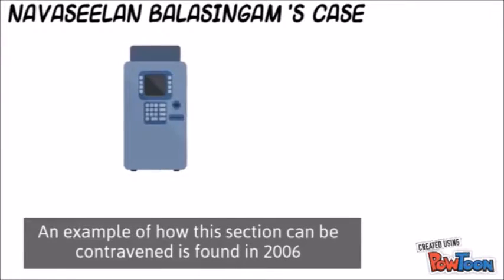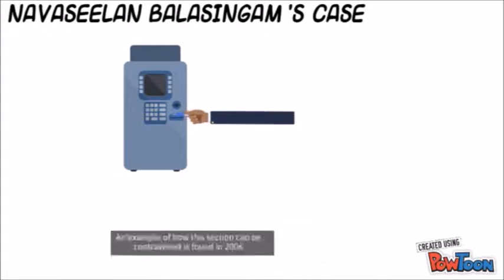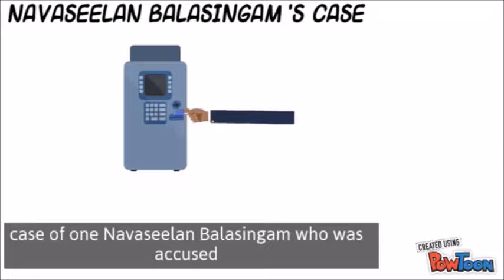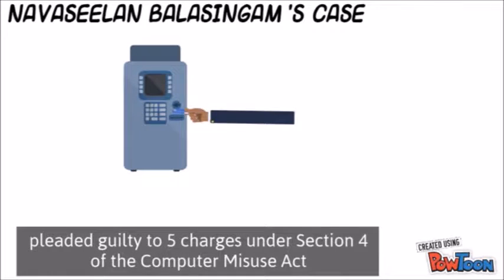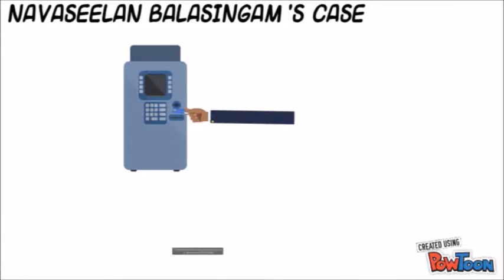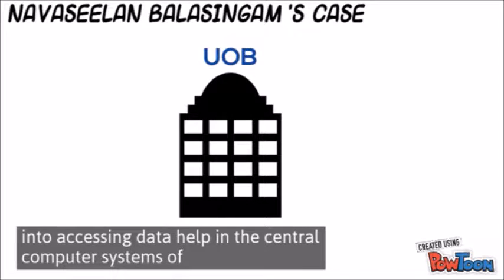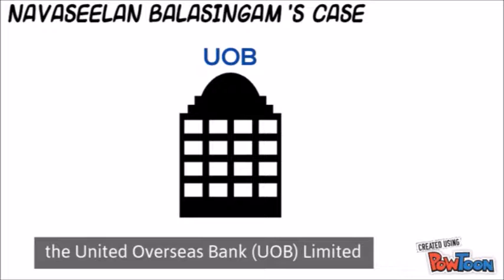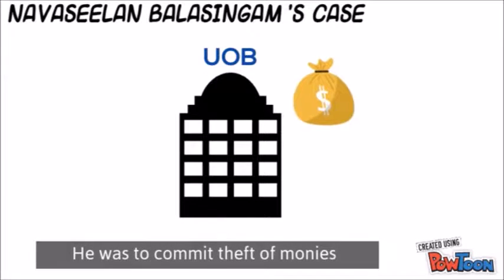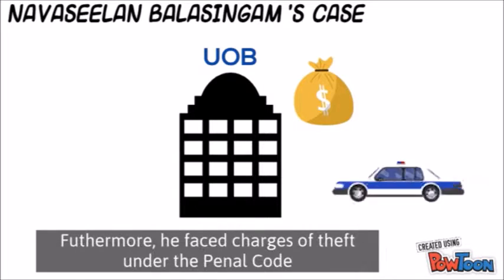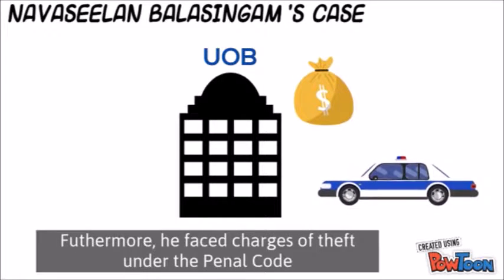An example of how this section can be contravened is found in the 2006 case of one Mr. Nava, who pleaded guilty to 5 charges under Section 4 of the Computer Misuse Act for causing numerous automated teller machines to access data held in the central computer systems of the United Overseas Bank Limited. He did so to commit theft of monies. Furthermore, he faced charges of theft under the Penal Code.